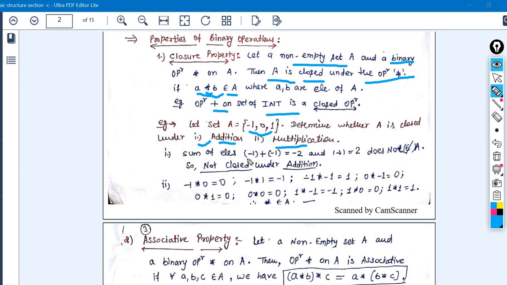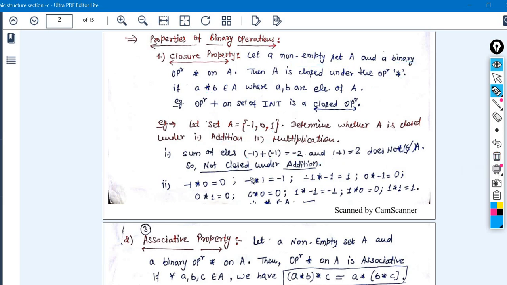Okay, so while doing the sum of minus 1 plus minus 1, or the sum of 1 plus 1, we get the resultants minus 2 and 2. It is clear that minus 2 and 2 are not in this particular set A. That's why we can directly say that set A is not satisfying the closure property under the addition operation. I hope it is clear.